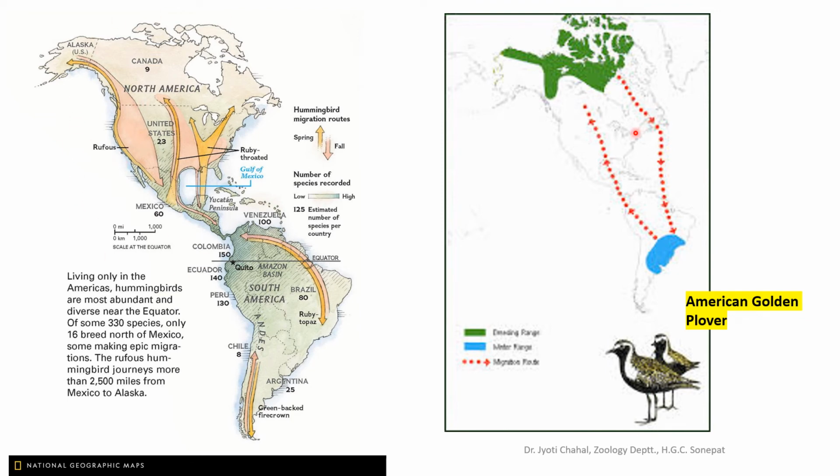And here is another map between two continents, North America and South America, where loop migration of American golden plover has been shown. Okay, so this is Canada, which is shown here in green color, which is the breeding range of golden plover. From Canada, it will migrate over the ocean. Okay, here is the Atlantic Ocean, and from here it will move up to its feeding range.